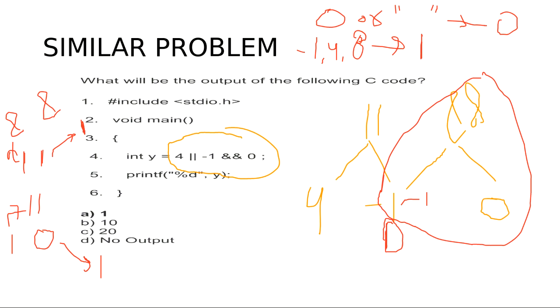Okay, fine. So what I want to tell you is that we have -1 here because AND has higher priority as compared to OR. Priority means that if given two symbols like OR and AND, AND will be taken first.